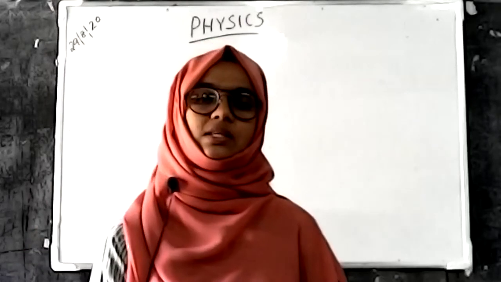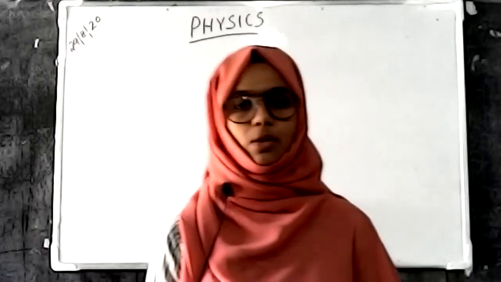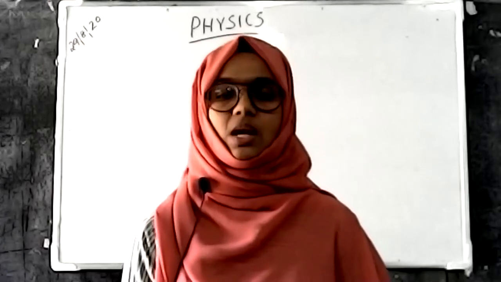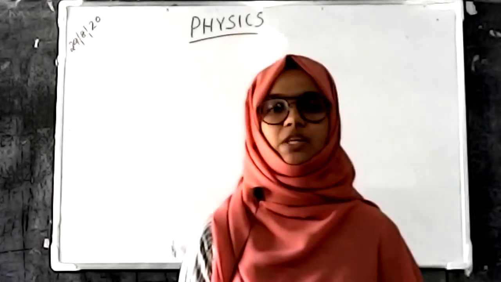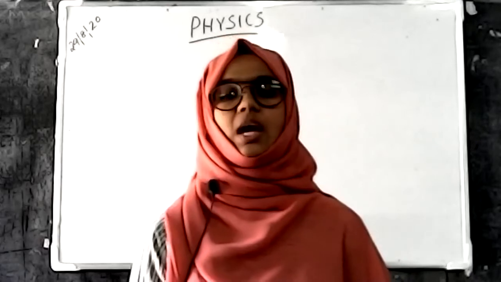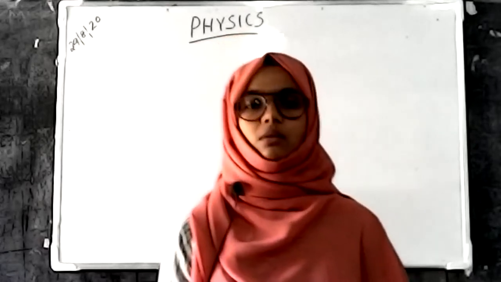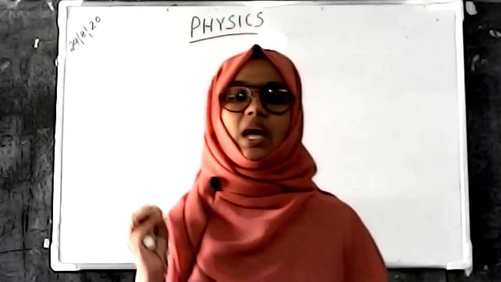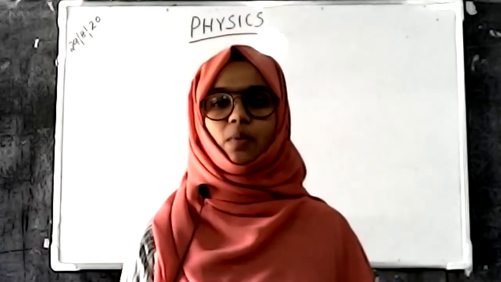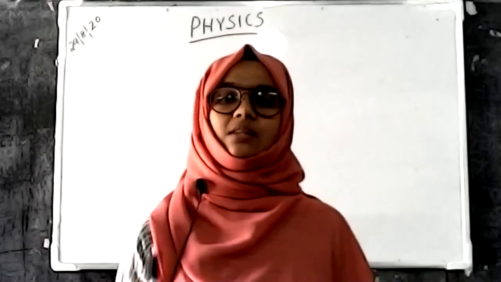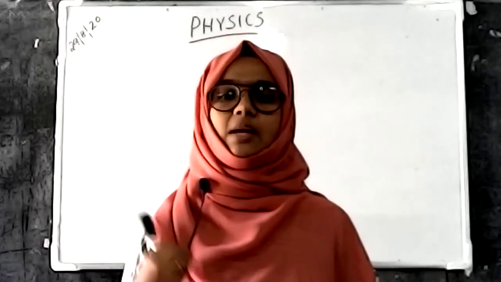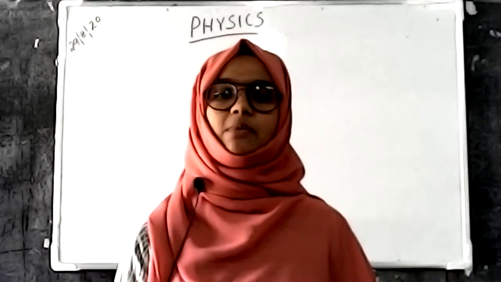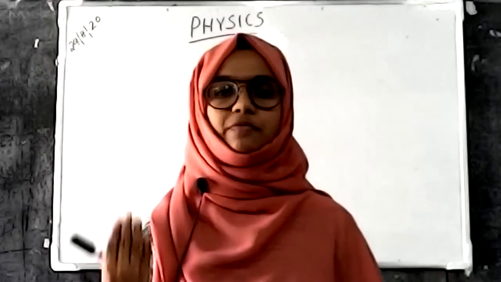So now we are discussing what the fundamental units are, what the derived units are, and what the salient features of derived units are. We have a small task: first, we calculate the area of a notebook using an equation. We know the length and breadth of the notebook, and using them we calculate the area.